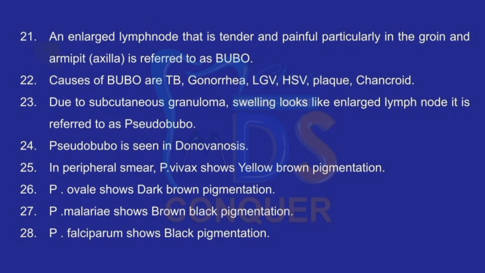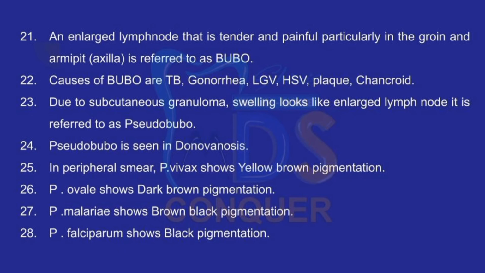Point number 21. An enlarged lymph node that is tender and painful, particularly in the regions of groin and axilla, is referred to as bubo. Causes of bubo are tuberculosis, gonorrhea, lymphogranuloma venereum, herpes simplex virus, plague or chancroid. Due to subcutaneous granuloma, swelling looks like enlarged lymph node, then it is referred to as pseudobubo. Pseudobubo is generally seen in donovanosis.